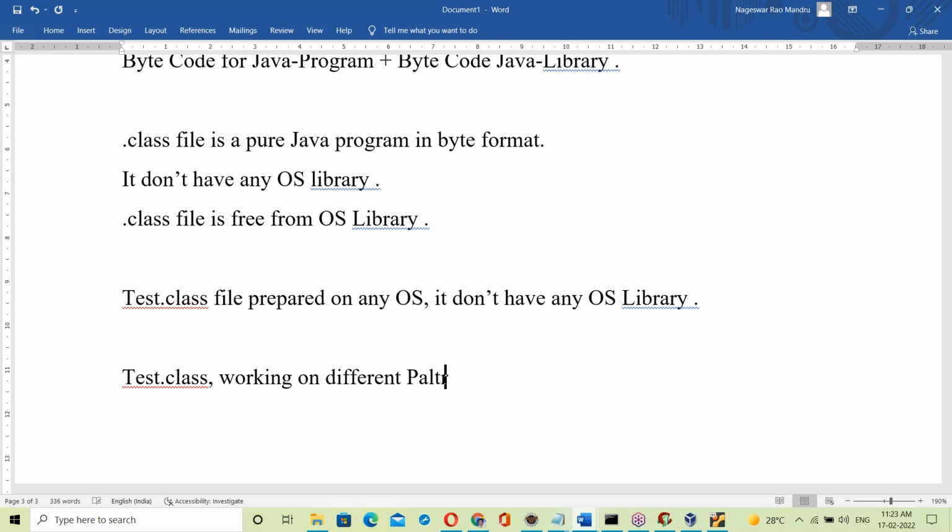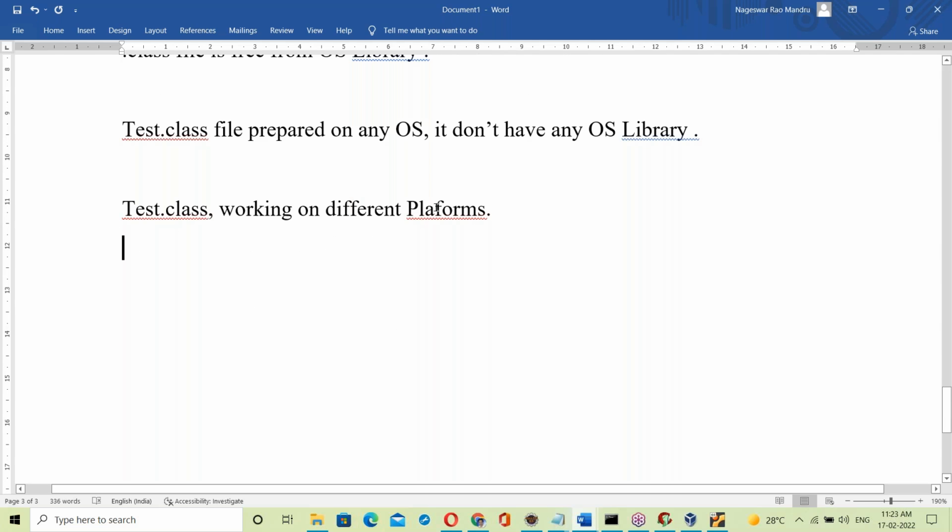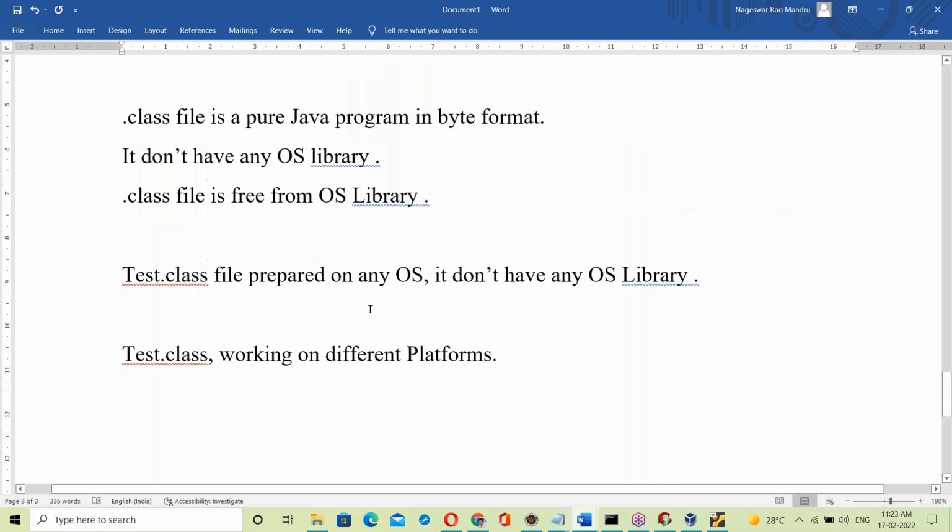How is it working on different platforms? Let us see.